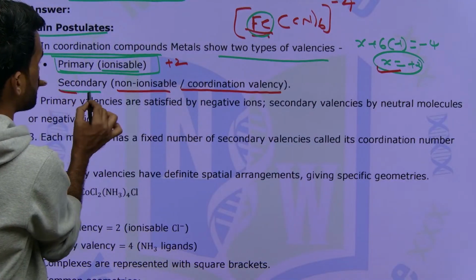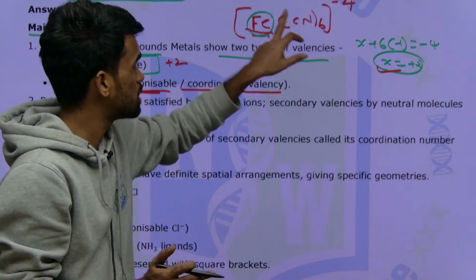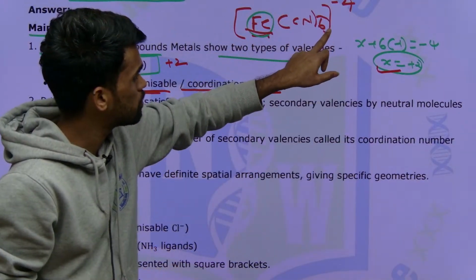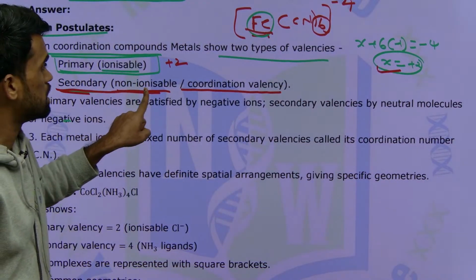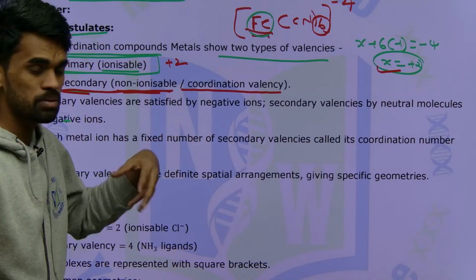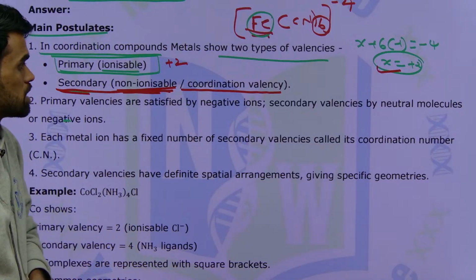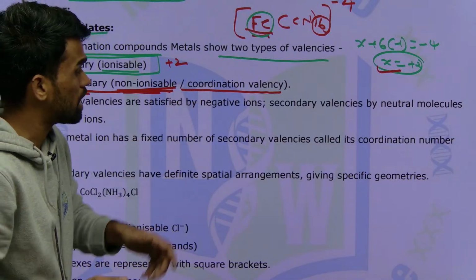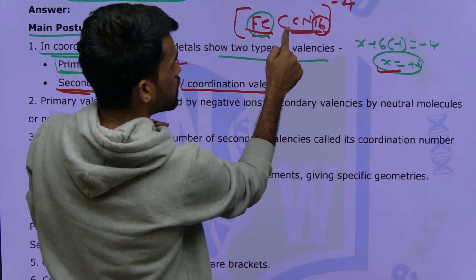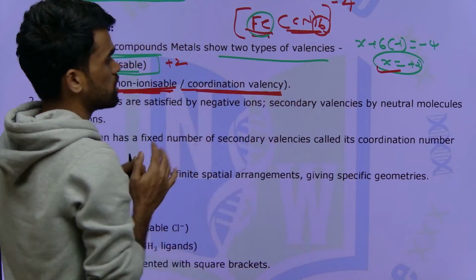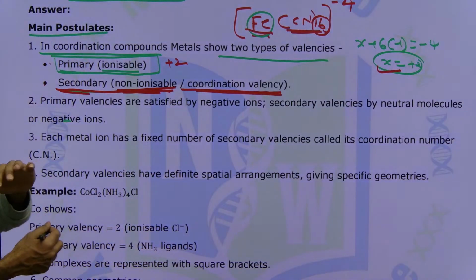And next, secondary valency or non-ionizable valency. It means this is nothing but the coordination number of this complex. What is the coordination number of this complex? It is 6. So that is its secondary valency, and it cannot be ionizable. That is why I am saying non-ionizable. Or if you see here, coordination valency means within this square bracket how many ligands are there? 6. So that is its coordination number or coordination valency. Okay, so primary valency and secondary valency are clear now.